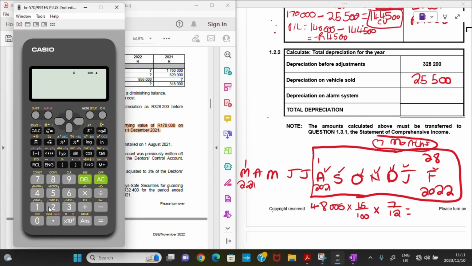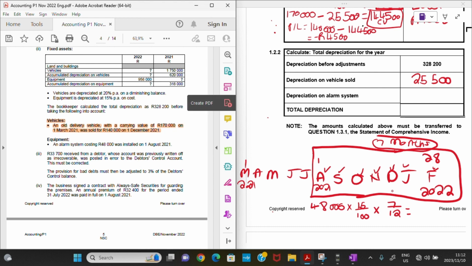So I have now 48,000 rands multiplied by 15% and multiplied by 7 over 12. That's 4,200 rands. So that means for this financial year, that alarm system depreciated only for 4,200 rands.